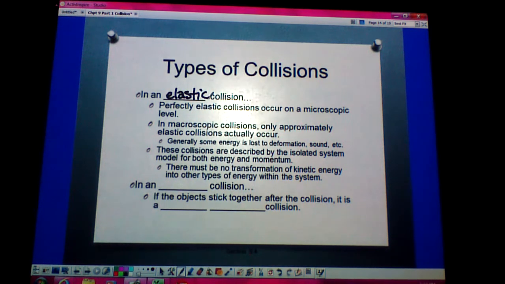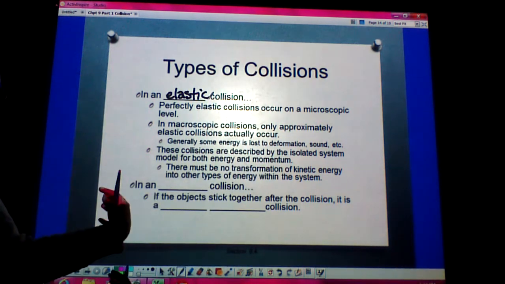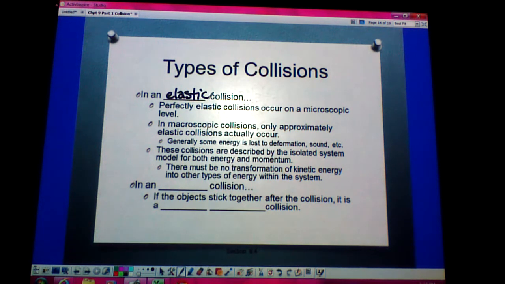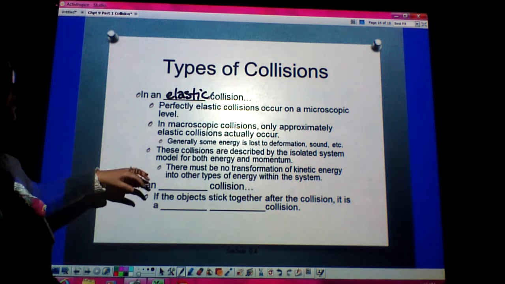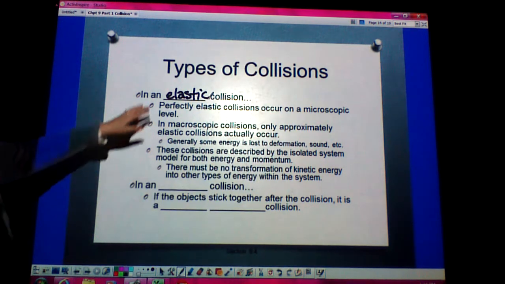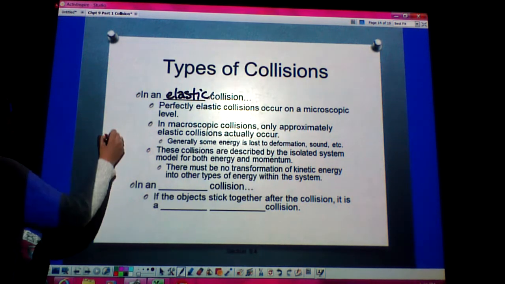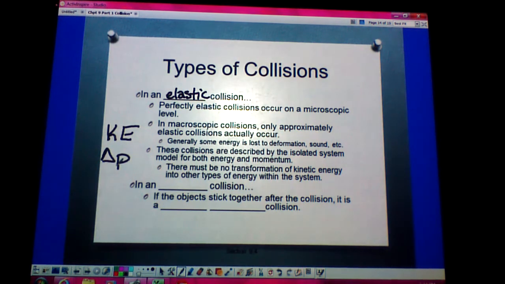We may lose something to sound, we may lose something to heat, we may lose something to just deforming, like if we're thinking about our car, typically our cars are smashed in, so we have some matter transfer happening. These collisions are described by an isolated model, so we typically think of elastic collisions as having kinetic energy conserved, and we also think about our elastic collisions having momentum also being conserved. So to be an elastic collision, kinetic energy must be conserved, and momentum must also be conserved.